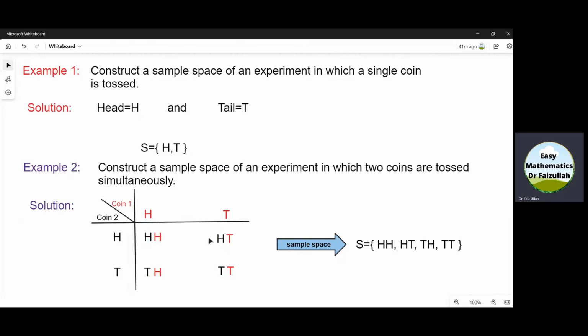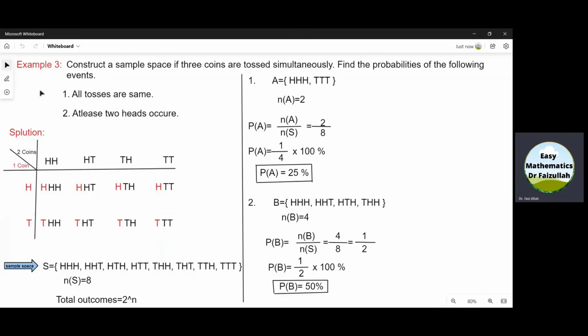Representing these 4 outcomes in a set, we get a sample space. So this is a sample space for this experiment.